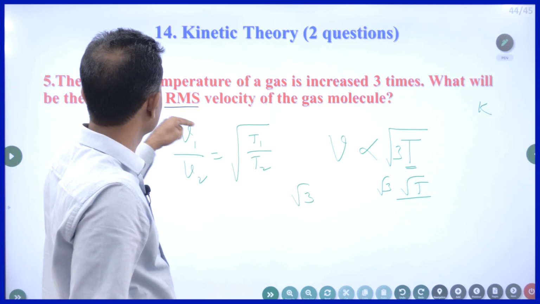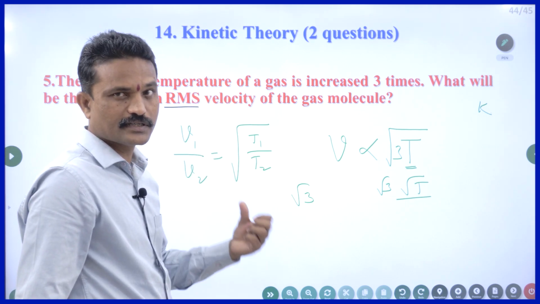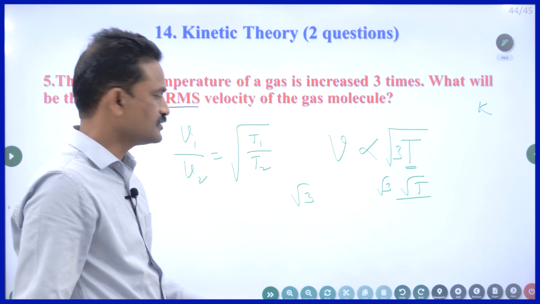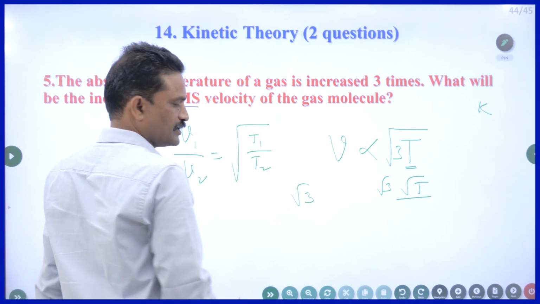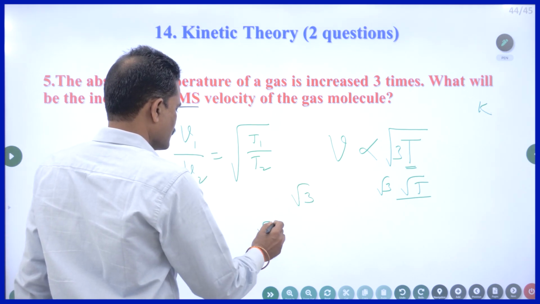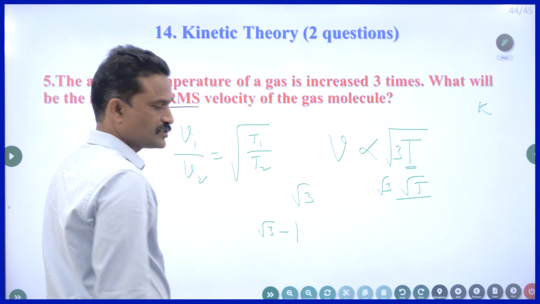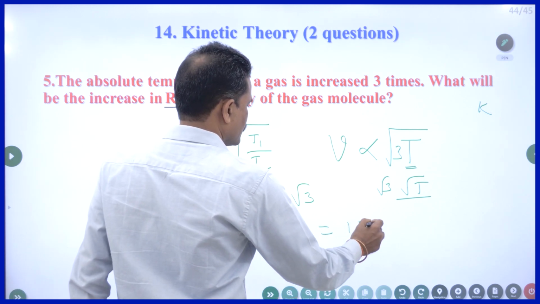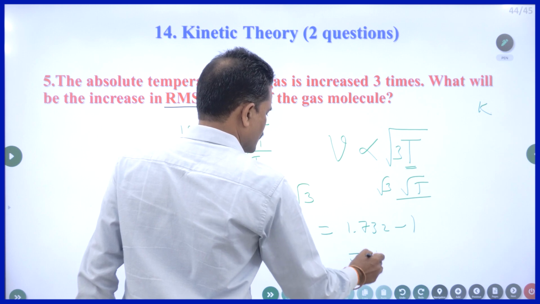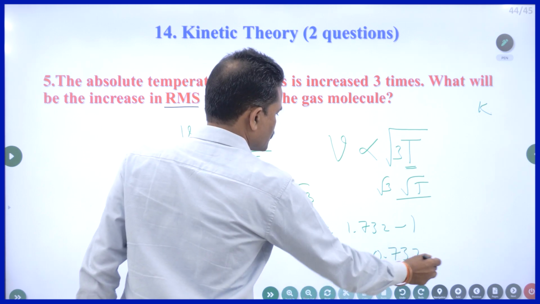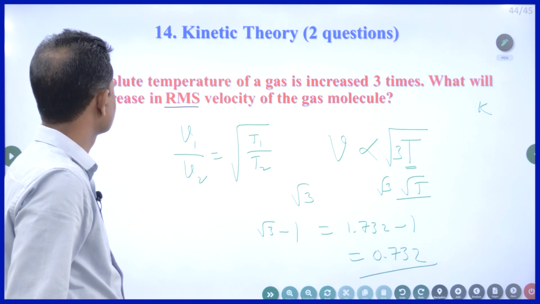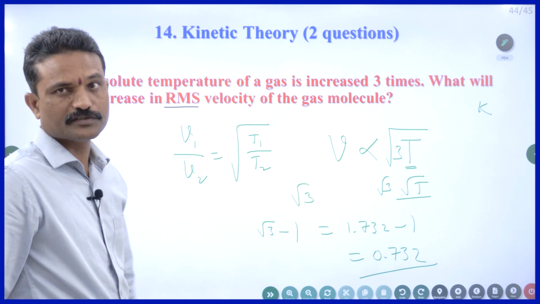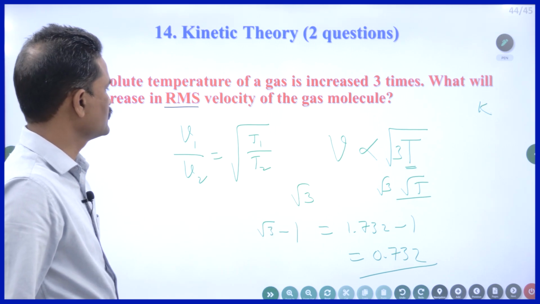What will be the increase in RMS velocity? He is asking the increment. How much does it change? Initially it was 1, now it is root 3. So the answer is root 3 minus 1, which is 1.732 minus 1. So the answer is 0.732 times. The increment is this much. Is it clear?